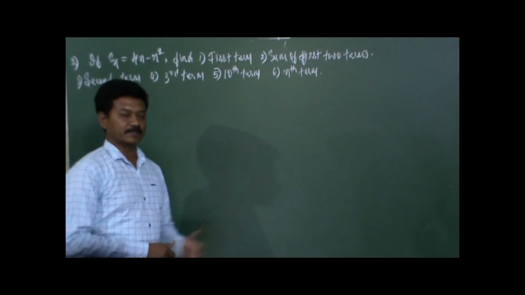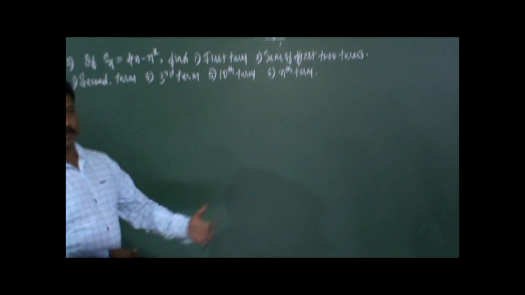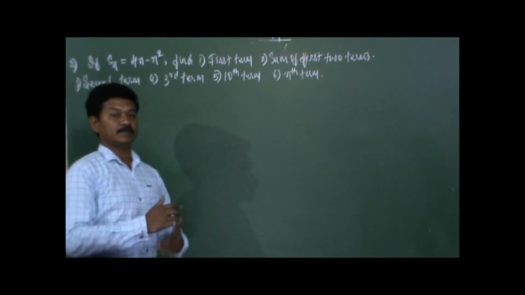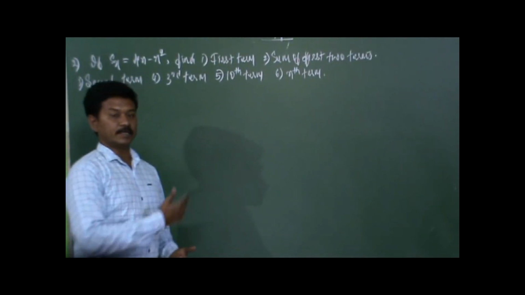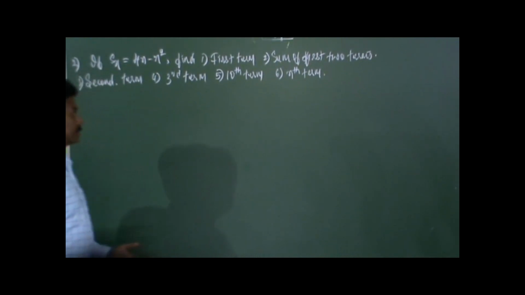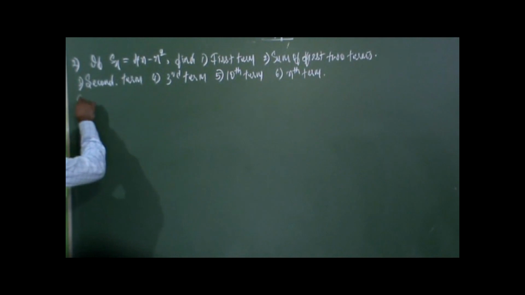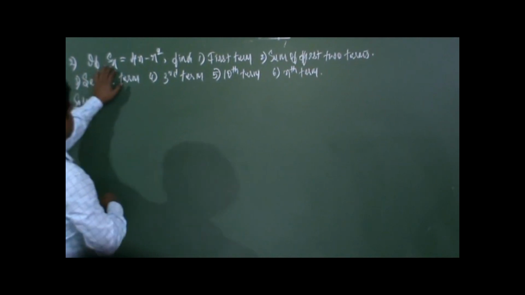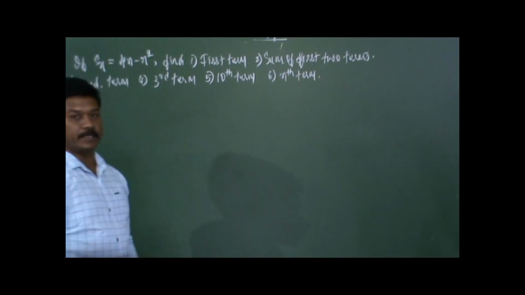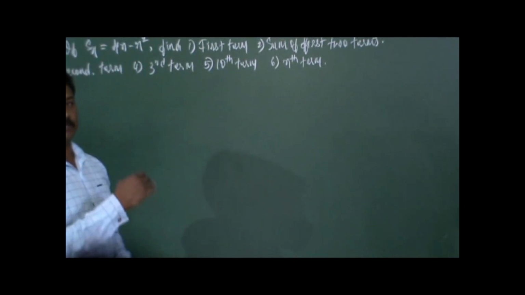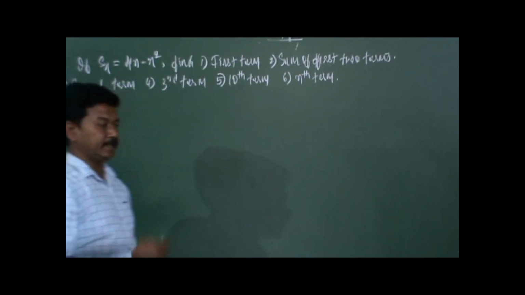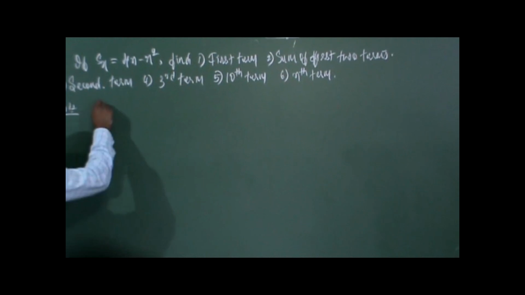Okay, we'll go with the next very simple problem on the sum of the n terms of an AP. While discussing the sequences concept, I had told you regarding this. I had discussed this concept with you, so you have to recall the things. Let us go with this. If Sn is equal to 4n minus n square, the sum of the n terms of an AP, he has got it as 4n minus n square depending upon the value of A and D. So we'll write it down.